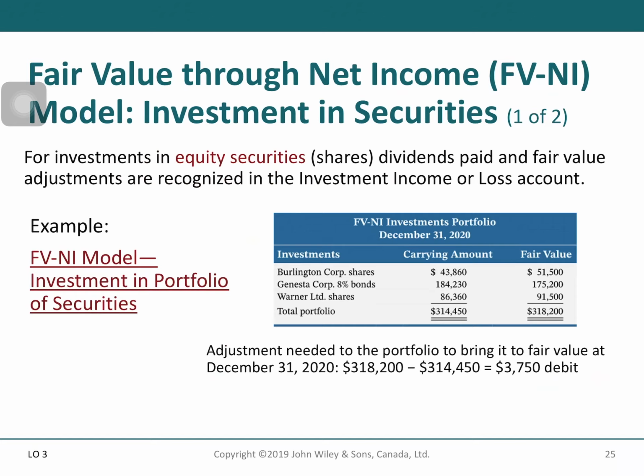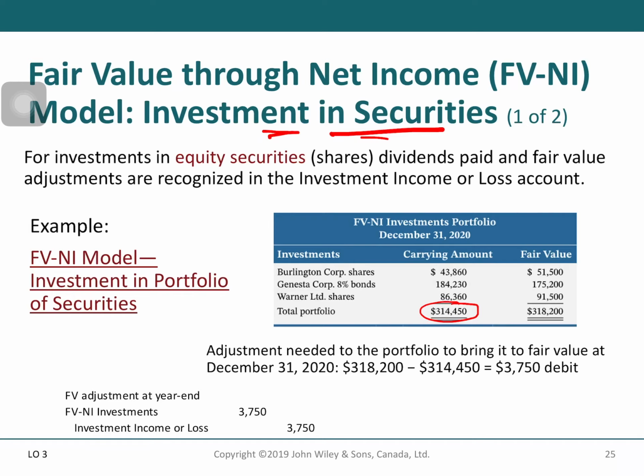Okay, so for the fair value through net income, sometimes it is also used for investment in securities, but the securities are for trading. So if you have investment in securities, in this case you have the portfolio, and the carrying amount is $314,450, and then you update the value so that the fair value is $318,200 at the end of the year.